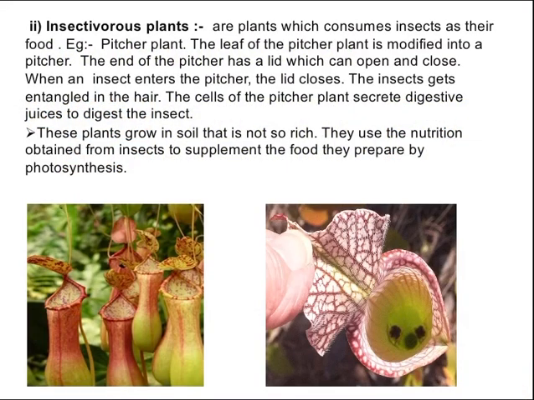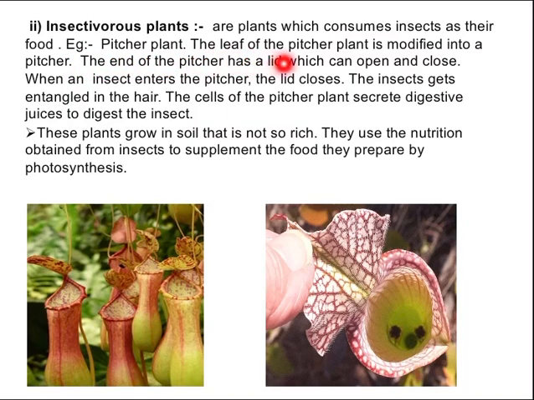The next type of nutrition is the insectivorous plant. These are the plants which consume insects as their food. Yes, they eat insects to obtain nutrition from them. For example, the pitcher plant.